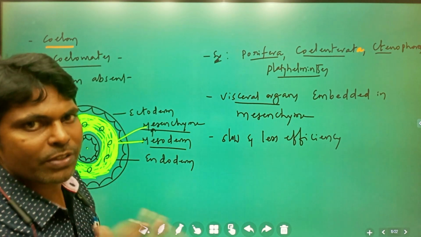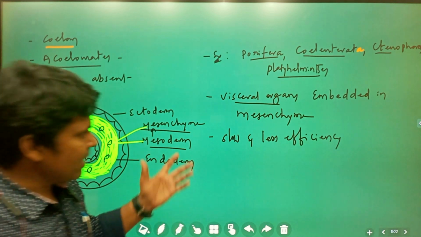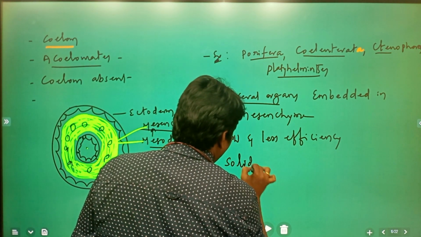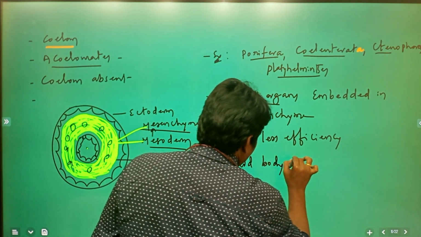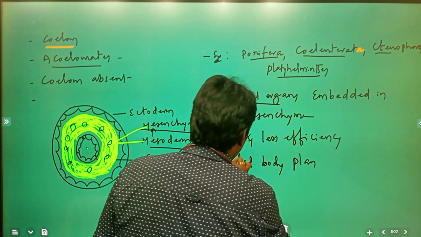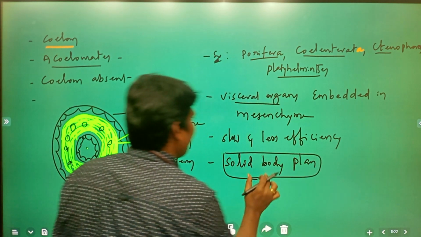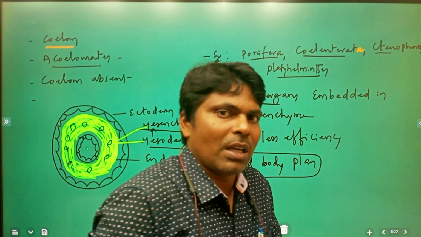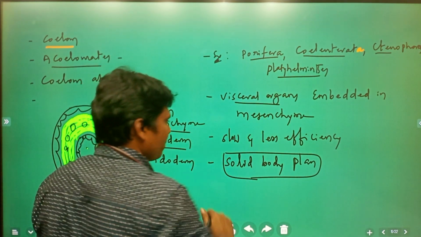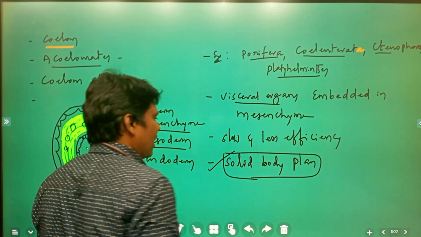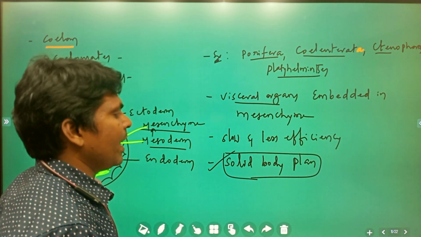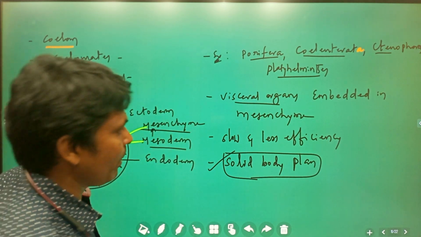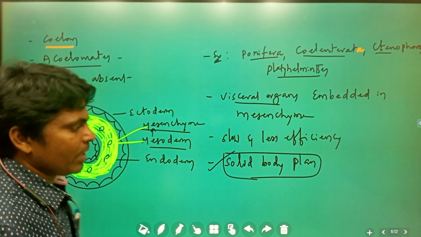Okay, do you understand what I am going to say? Especially that is the reason why these organisms show the solid body plan. What is meant by solid body plan? Visceral organs are embedded inside the mesenchyme. There is no free movement of visceral organs. That is the reason why it is less efficient. This type of body plan you call a solid body plan in these acoelomates. Clear? Next.